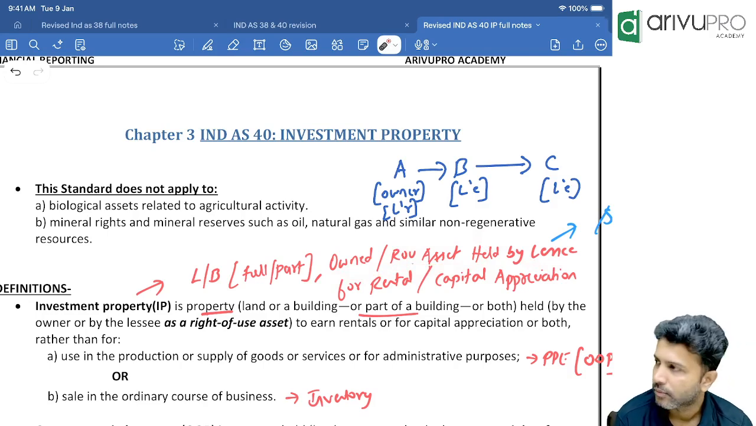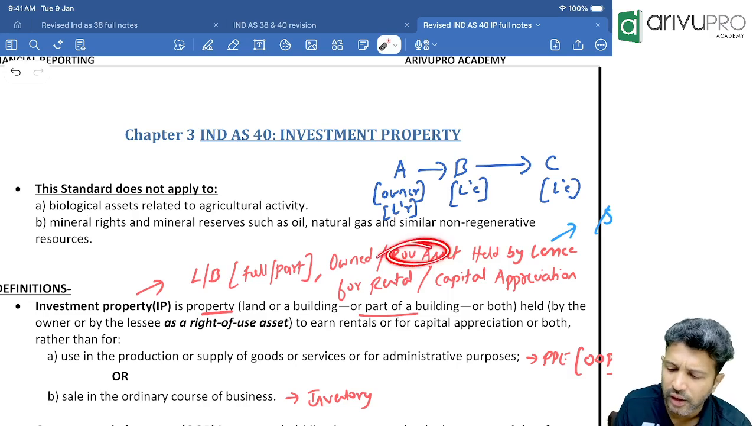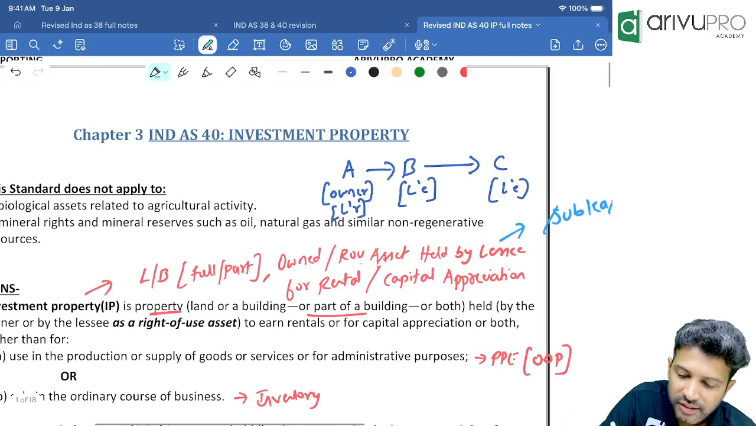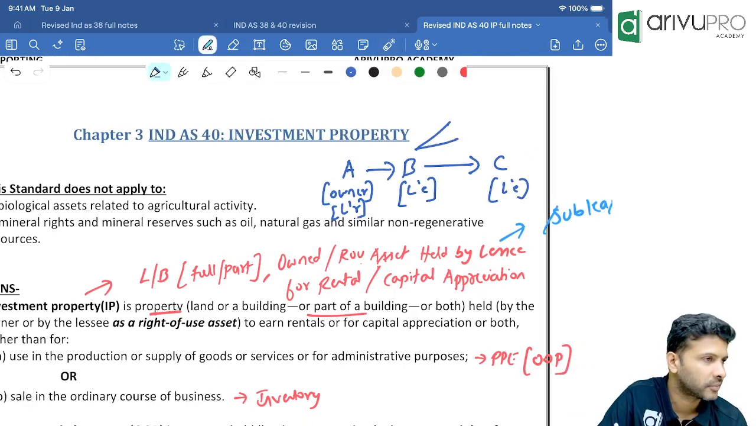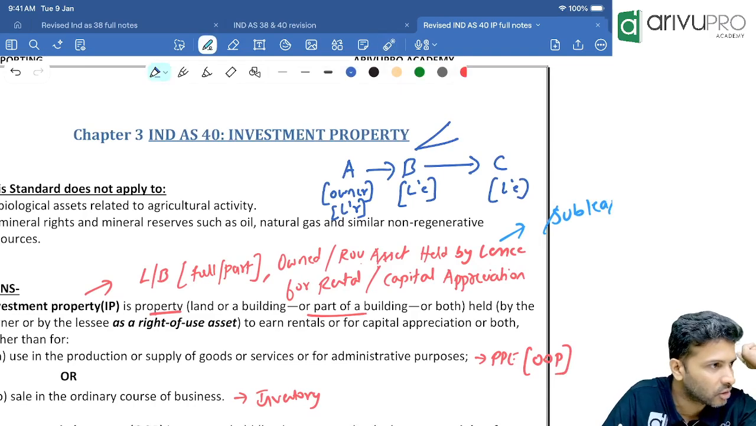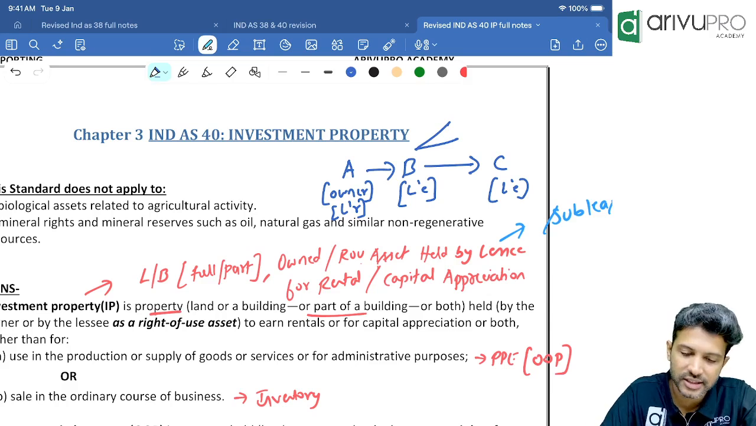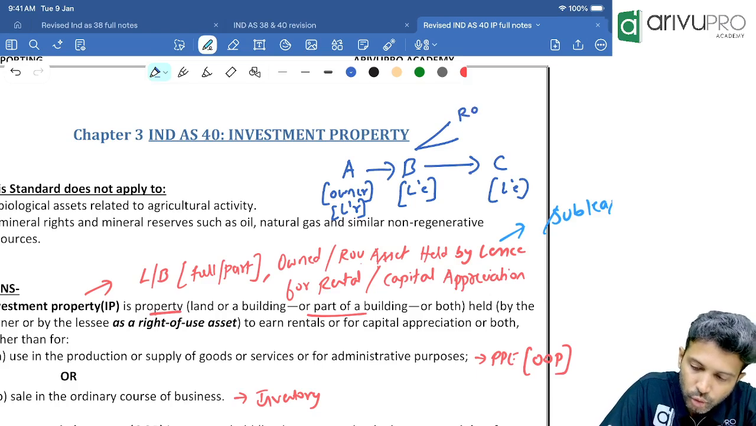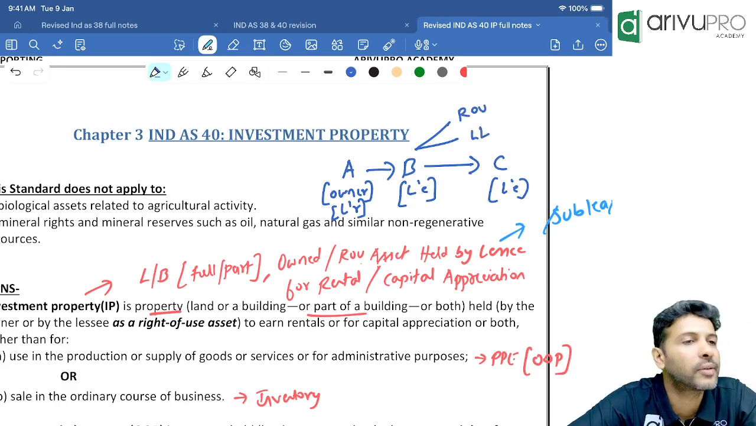Clear? Okay, I'll talk more about ROU. ROU means right of use asset. Whenever an asset is taken by the lessee, under Ind AS 116, we had AS 19 in CA Intermediate, here we have Ind AS 116. What Ind AS 116 says is, whenever a lessee takes an asset on lease, the lessee has to show two things. One is ROU, another one is LL.